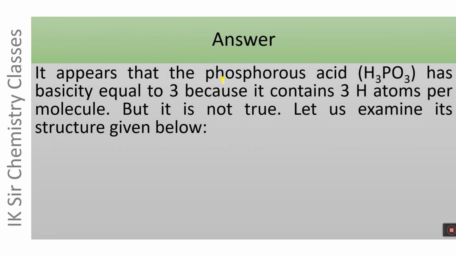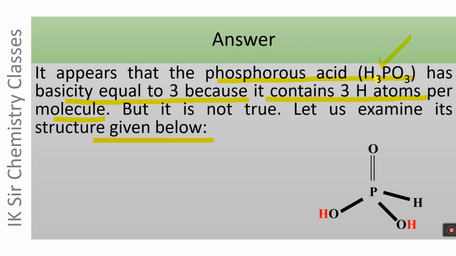It appears that phosphorus acid, H3PO3, has basicity equal to 3 because it contains 3 hydrogen atoms per molecule. From the chemical formula, we can conclude that H3PO3 is a tribasic acid and its basicity is equal to 3 because its one molecule contains 3 hydrogen atoms. But it is not true. Let us examine its structure given below.